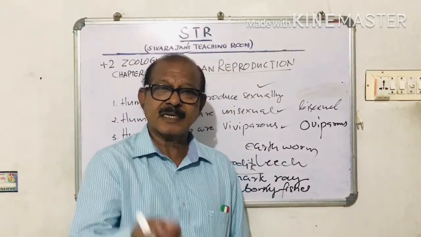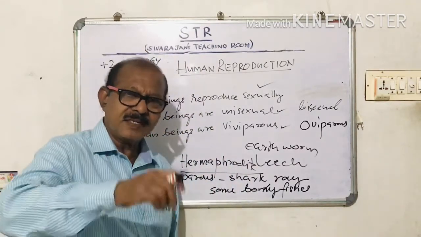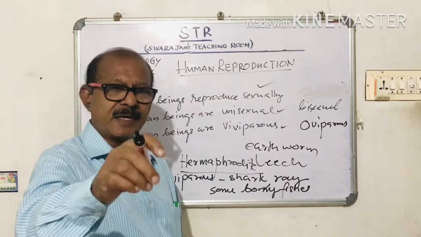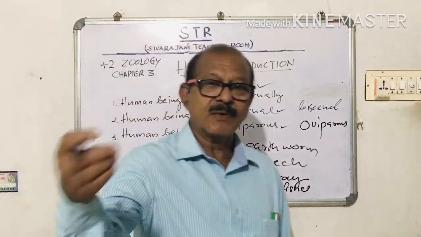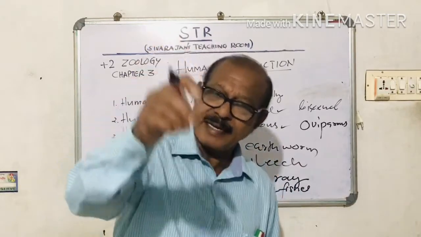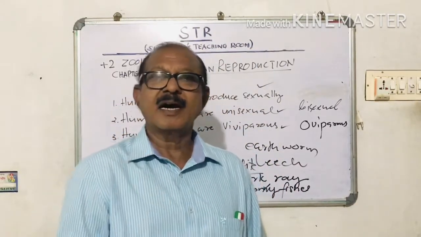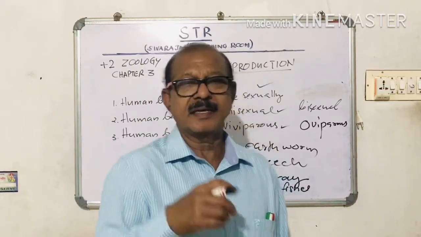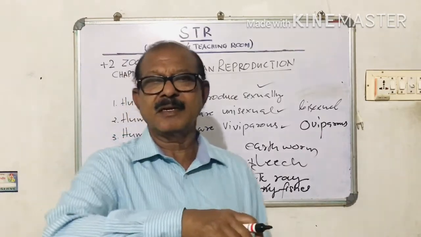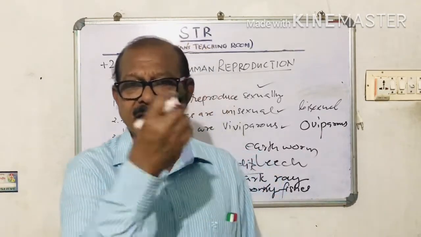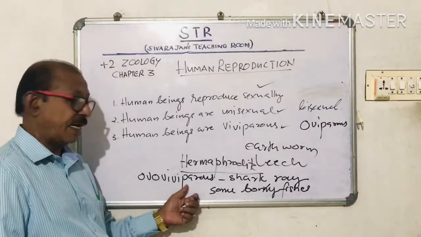The eggs are retained inside the body of the female, and within the body of the female animal, the eggs hatch out into young ones, and these young ones come out. Such organisms are called ovoviviparous.